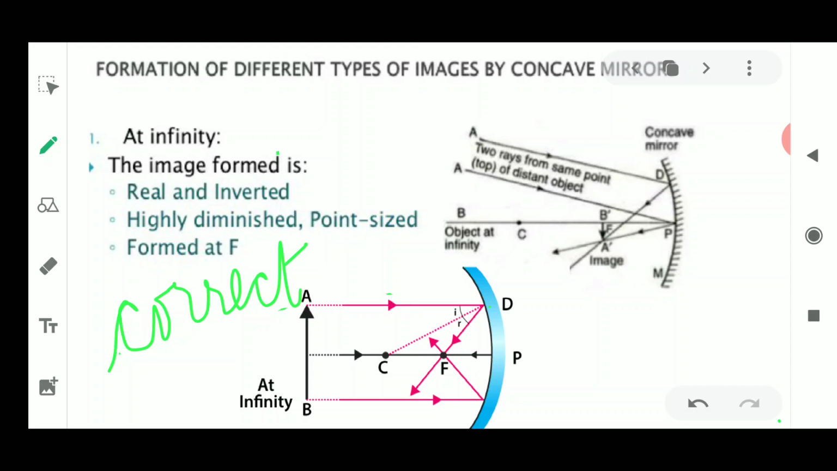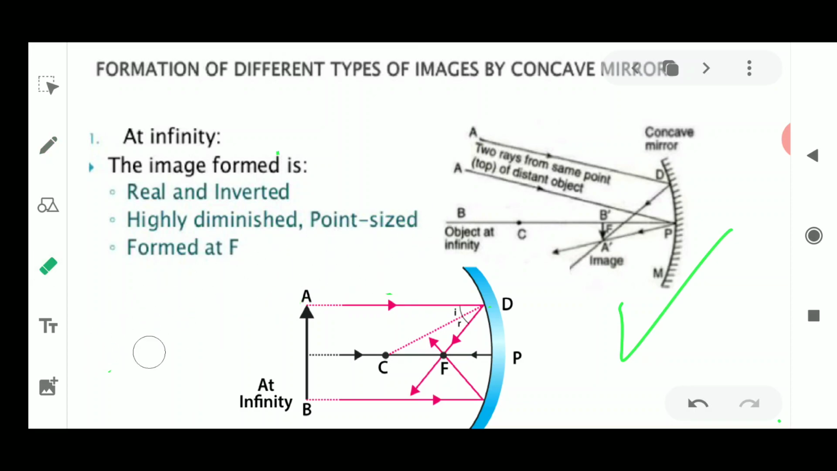Fine. Now if the focus is there and the object is placed here, the image is always very diminished, it is always point size. If you could write point size it is okay, otherwise it is to be written as highly diminished, which is the correct word. Next, it is formed at the focus. So the position of the image is at the focus.